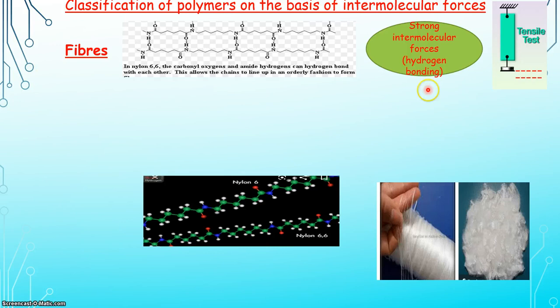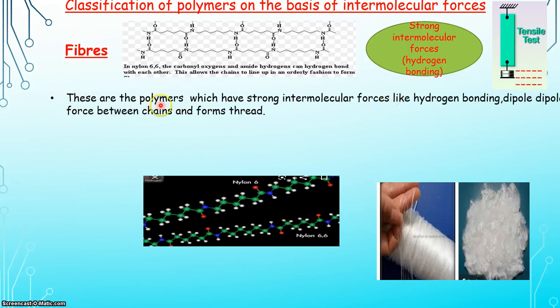But why do these fibers possess strong tensile strength? The reason behind that is their intermolecular forces. Fibers possess strong intermolecular forces like hydrogen bonding and dipole-dipole forces. So we can easily express fibers as polymers which have strong intermolecular forces like hydrogen bonding and dipole-dipole forces between the chains, and we can form a thread.